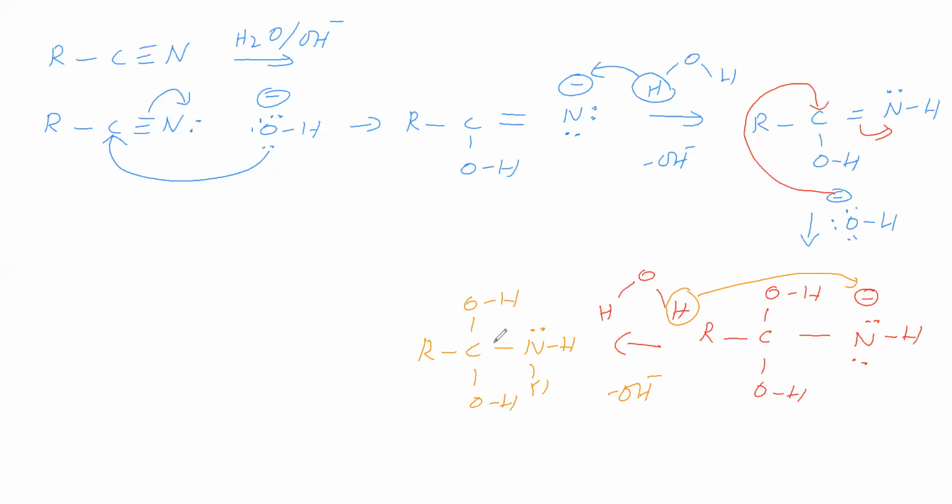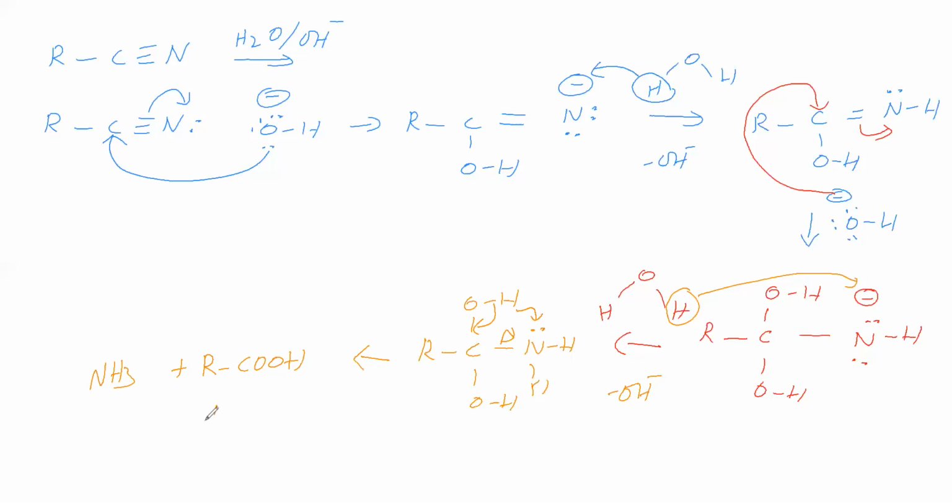What is the next step here? Here this carbon is having 2 OH groups, therefore it is unstable. So this bond is shifting like this, this hydrogen comes here, and this bond is shifting. So we will get RCOOH and NH3.